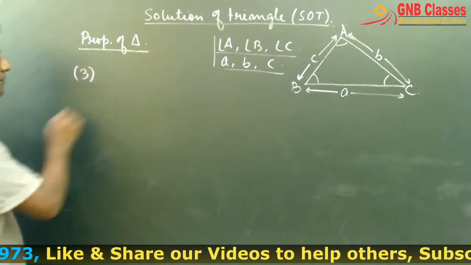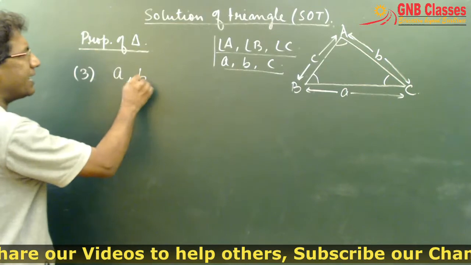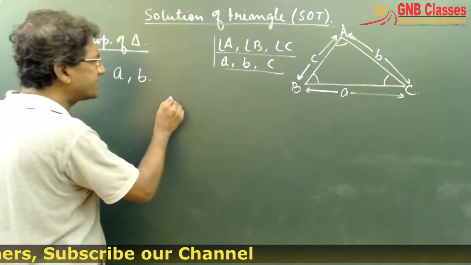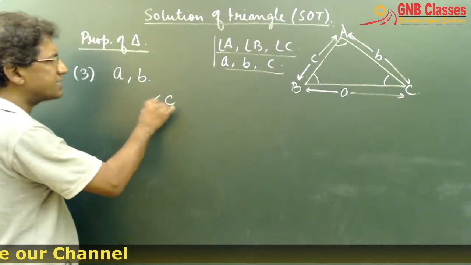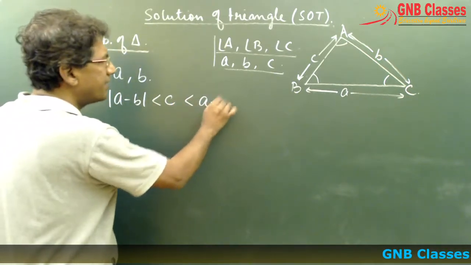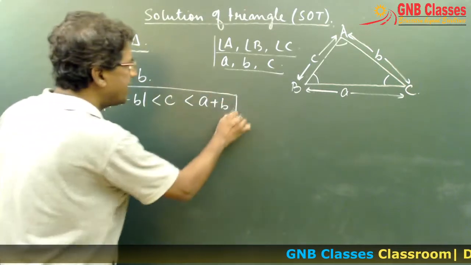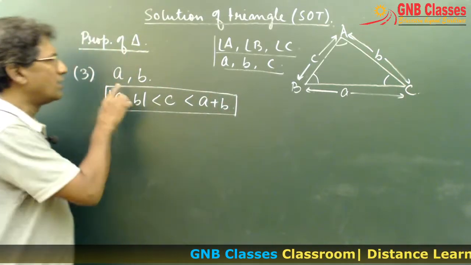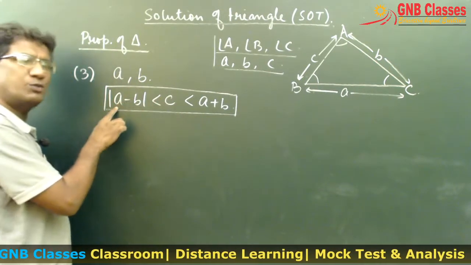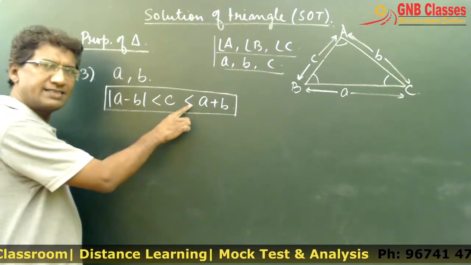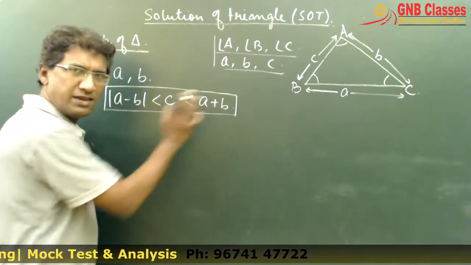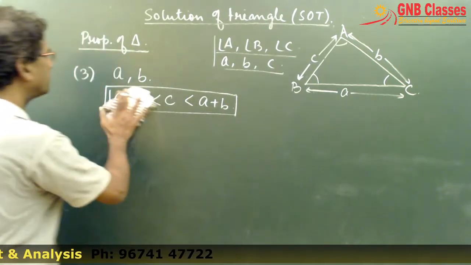The third property: if two sides of a triangle are A and B, then the third side C always lies between mod of A minus B and A plus B. Always remember this. A, B, C are the three sides of a triangle. So if the two sides are A and B, then the third side C always lies between mod of A minus B and A plus B. Is it clear? Let us take a problem based on this.